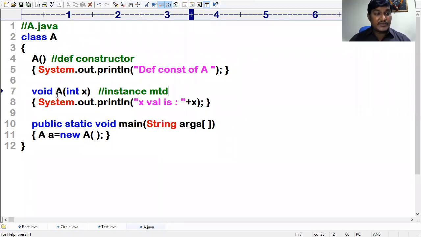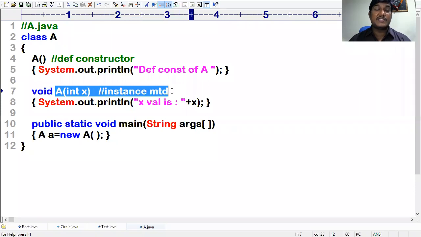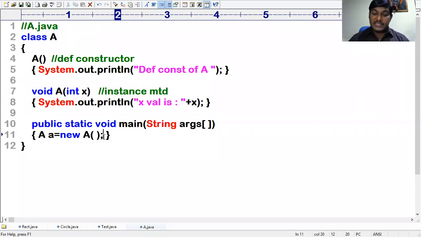So now what about this one? As I said, this is considered by the system as an instance method. You are already aware of how to call an instance method. Sir, an instance method must be called with an object reference. Sir, I will be calling this one.